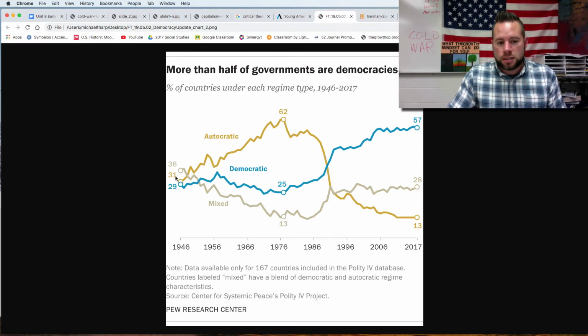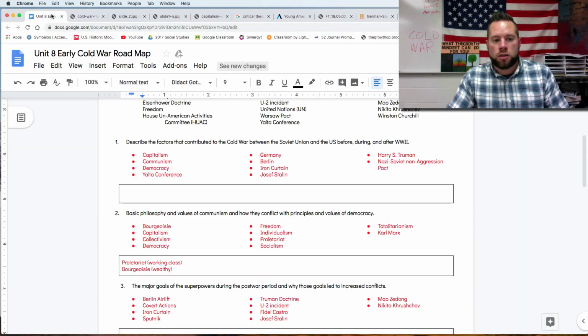So we can see it's all equal here when World War II is done and communism is spreading, okay? And we're going to talk about something called the Domino Theory, where people thought, oh, all these countries are becoming communist or autocratic. That's a really bad thing. And the democratic governments are going down. And then things kind of start to switch. You can see this is a summary of the Cold War and what happened. So in a democracy, the people choose, versus the government deciding what is good for you.